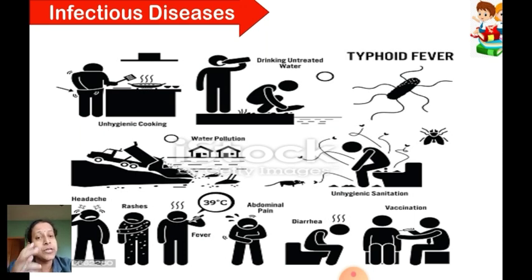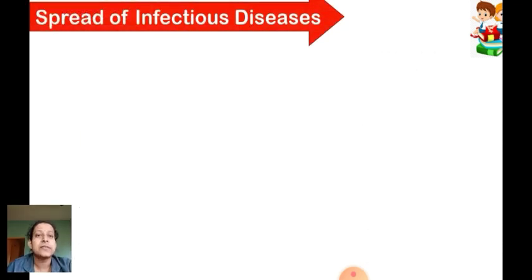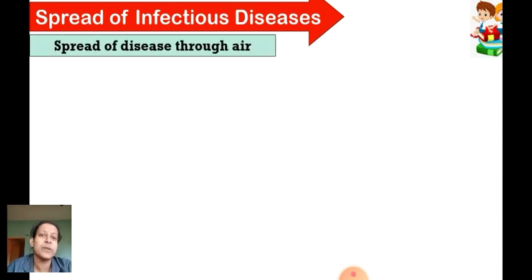So we are going to learn two things today: first, infectious diseases spread through air, and second, diseases spreading through water. Fine. So let's see now, the spread of infectious disease. How are these diseases spread from one person to another? It is spread through air, through water, through food, through insects, and even through direct contact.